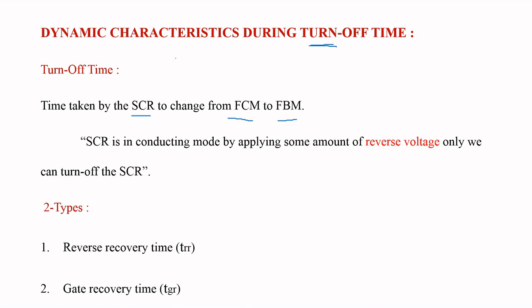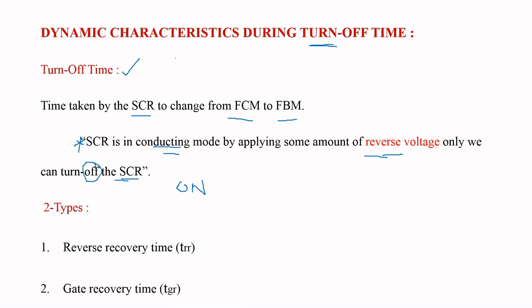Now this point is very important: once SCR is in conducting mode, by applying some amount of reverse voltage only we can turn off the SCR. Why? Because SCR is a control on and uncontrol off device, so by using some amount of reverse voltage only we are going to turn off the SCR.